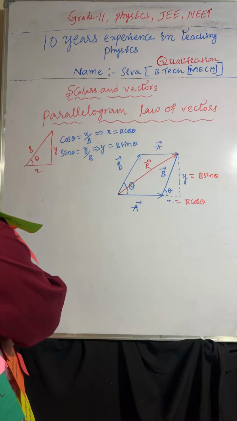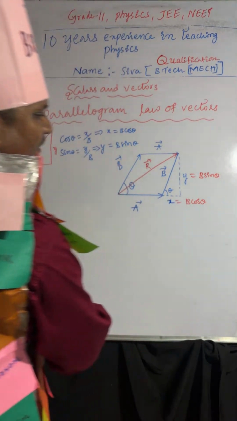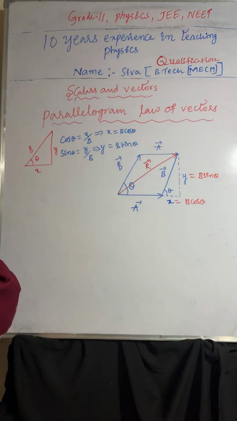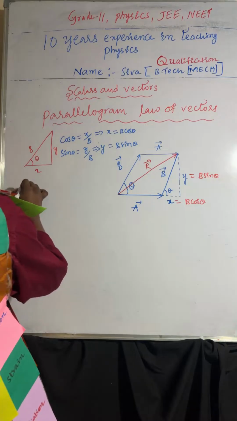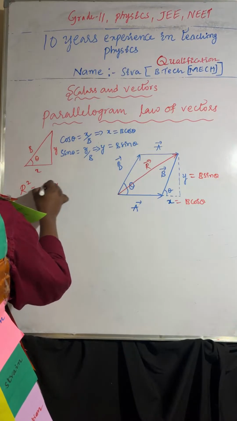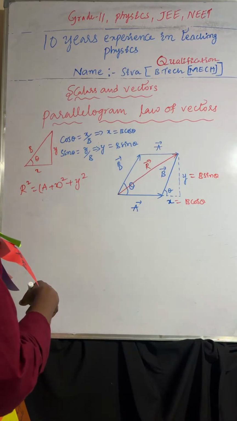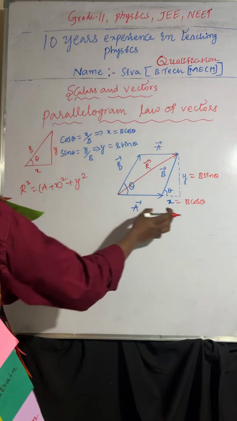So here the x value also we have to add. Understood or not? A plus x whole square. So r square equal to a plus x whole square plus y square.